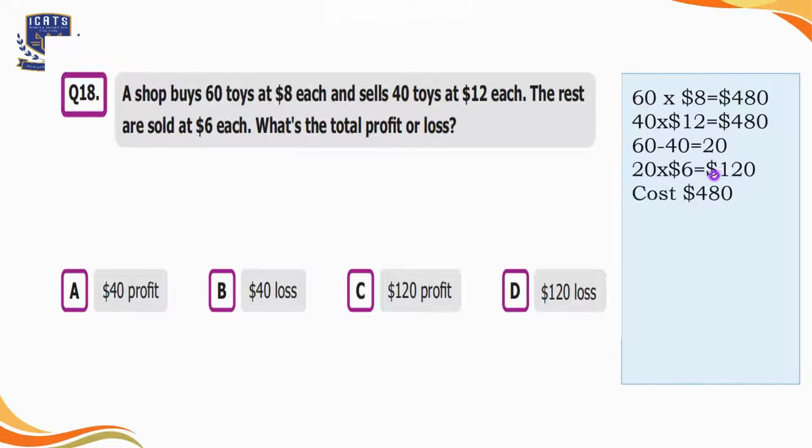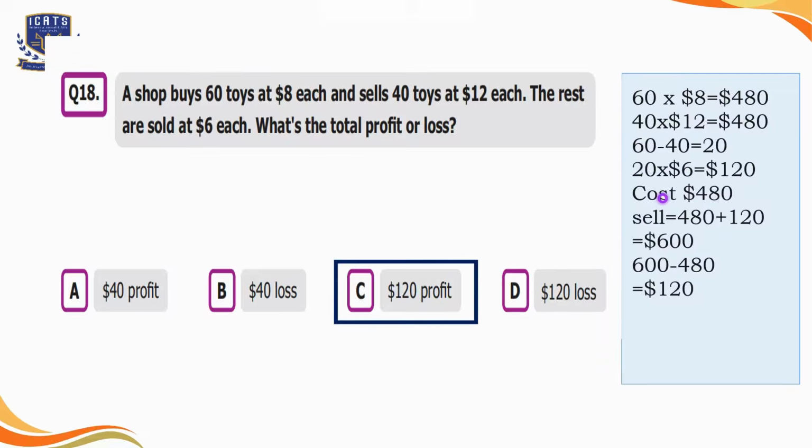Now, the cost was $480 and the selling amount was $480, which was for the first 40 toys, and $120 for the rest of the 20 toys. That is equal to $600. Now, to find out the profit, we will subtract our cost out of the selling amount, that is equal to $120. We will select option C here. The profit is $120.